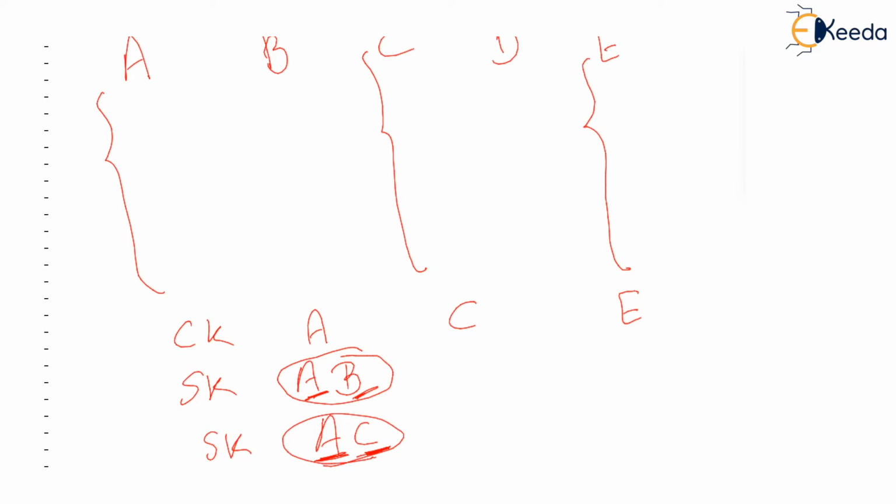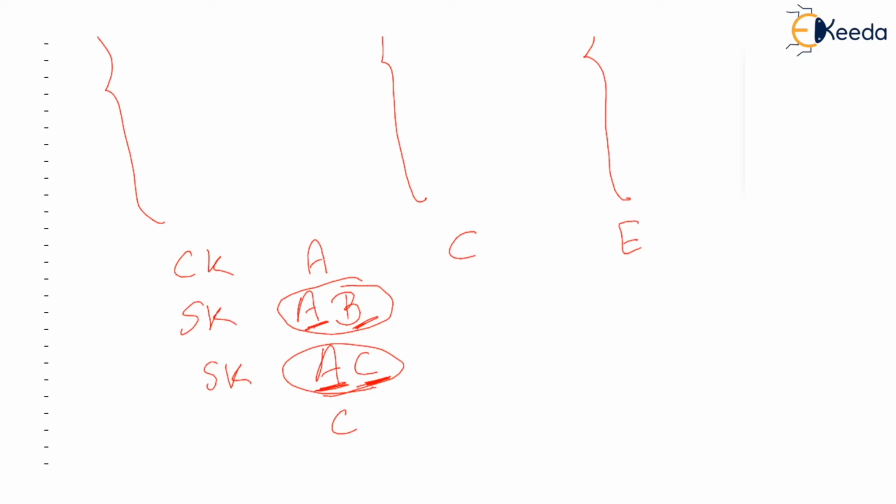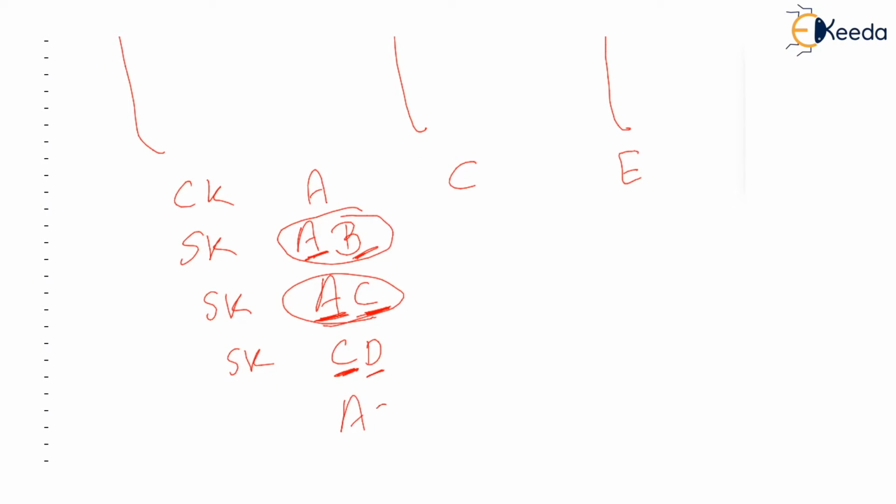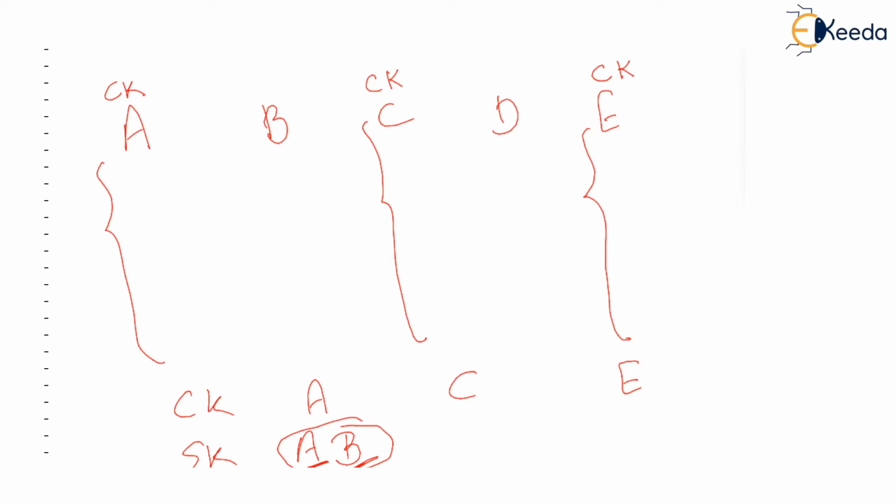Correct or not? So, is CD a super key? Yes, surely CD is a super key because C is a candidate key, and you have added something to that candidate key. Come again. Is ACE taken together a super key? Yes, because A itself is the candidate key, C itself is the candidate key, E itself is the candidate key, and you have joined them. So it is basically a superset of the candidate key. Then there are many super keys in a given table because anything can be added to the candidate key. Other attributes can be added to the candidate key to form a super key, isn't it?